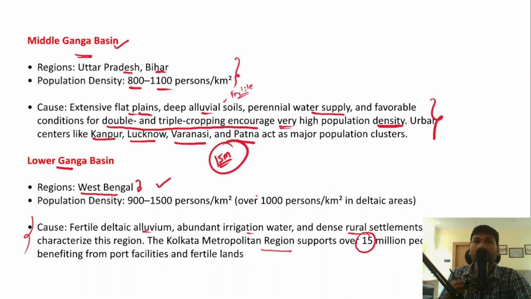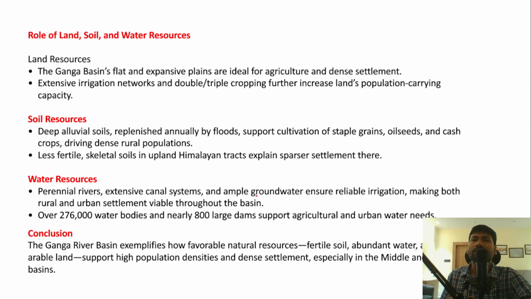So that's how the Upper Ganga Basin, Middle Ganga Basin, and Lower Ganga Basin have different characteristics, and those characteristics have defined the presence of population in those respective areas. Now let's understand that land, soil, and water availability are also main reasons for the distribution and density of the population across the three different areas of the Ganga basin.